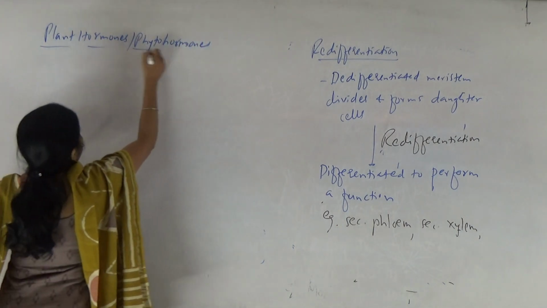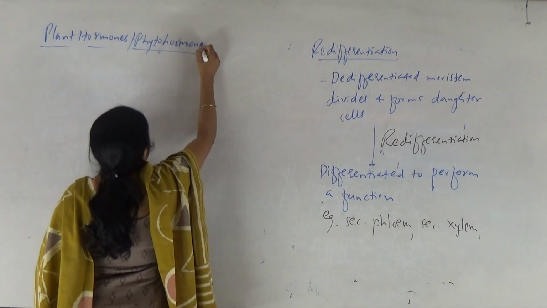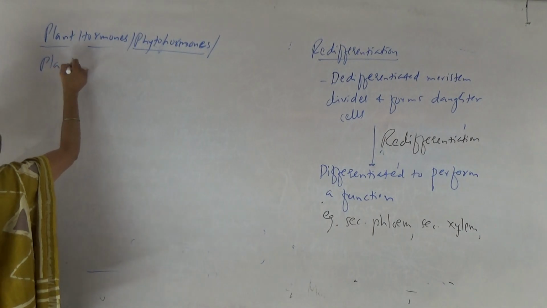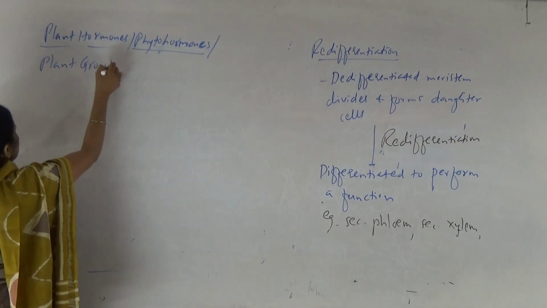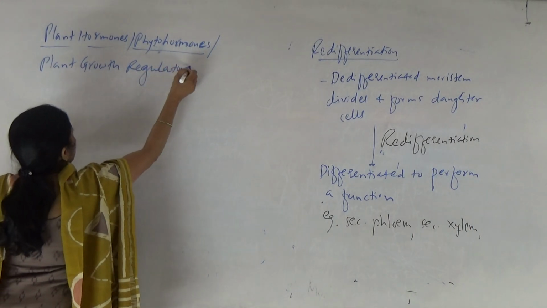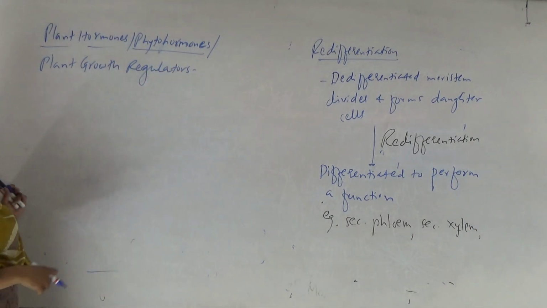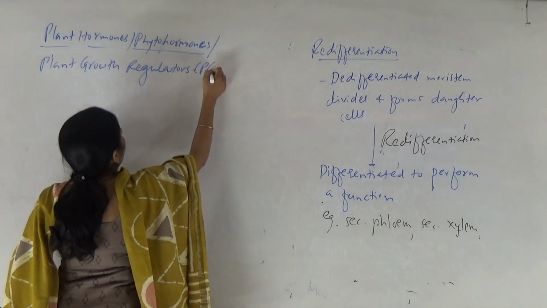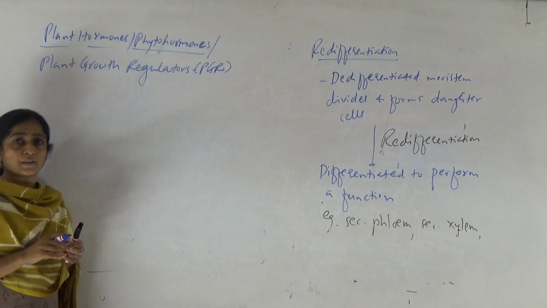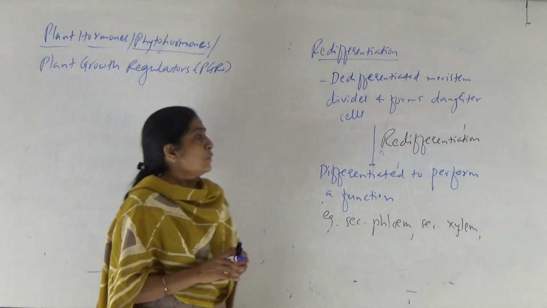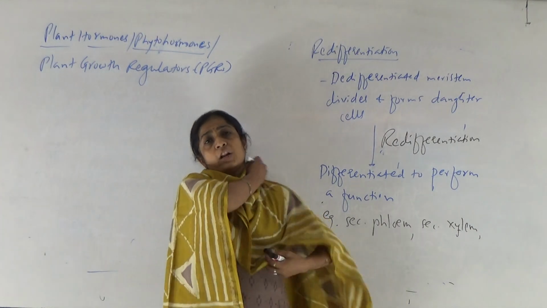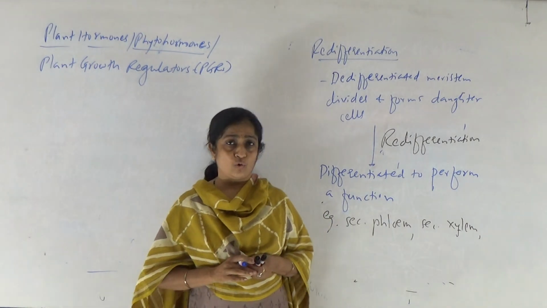Plant hormones or phytohormones are also known as plant growth regulators. In short they are called PGRs, plant growth regulators. Various scientists have made great contributions in the discovery of these phytohormones.